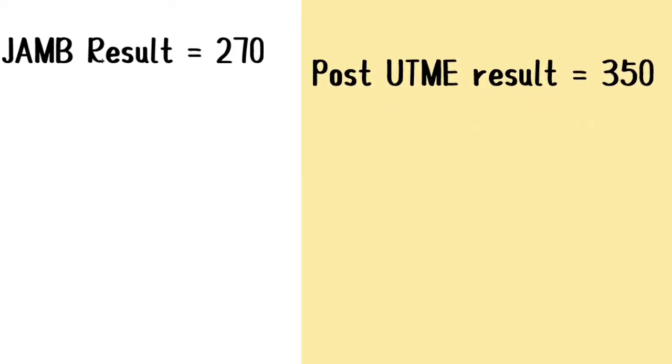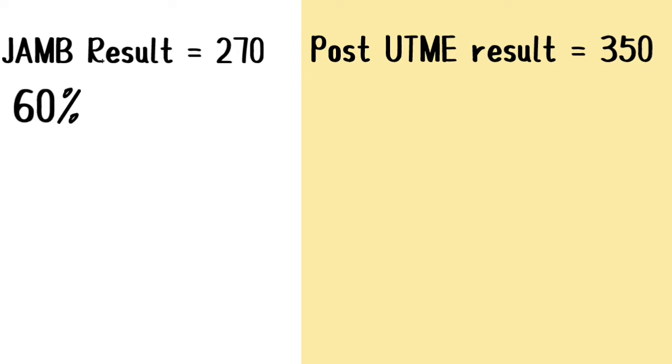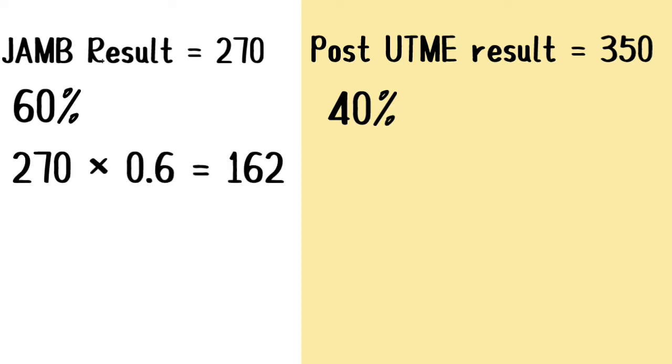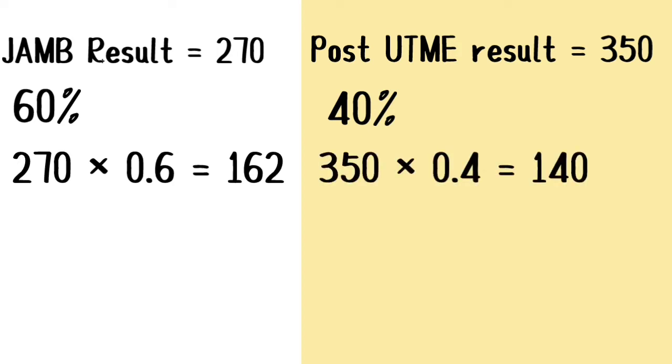Now remember that I said JAM is taking 60% and your Post UTME or your screening result is taking 40%. Now what you are going to do is that you are going to multiply your JAM result, which is 270, by 0.6. When you do that, you are going to have a total score of 162, okay? We are going to do the same thing with the screening results, which from our calculation is 350. So you multiply 350 by 0.4. If you do that, you are going to get 140.